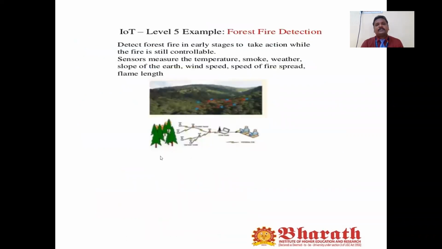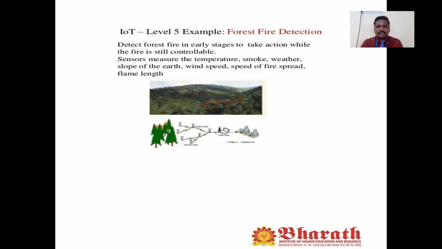So where can we use IoT level 5? For example, if you want to detect a forest fire in the early stages, we have to deploy sensors in different areas.